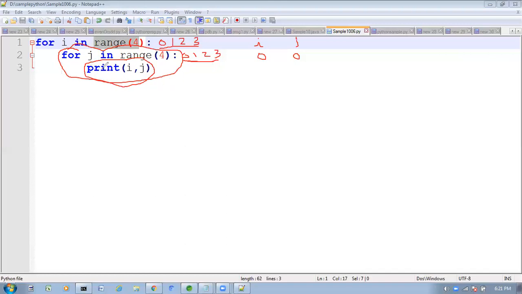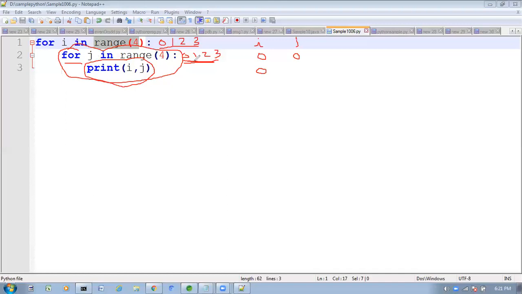How many number of times will this print statement execute? Here, totally how many elements are there? Those many number of times. Right, first the i value is 0 only. Control will come inside. It will check this for loop. For each element this print statement will execute. So second time also the i value is 0 only. The control won't go back. Now control we have at line number 2 only.